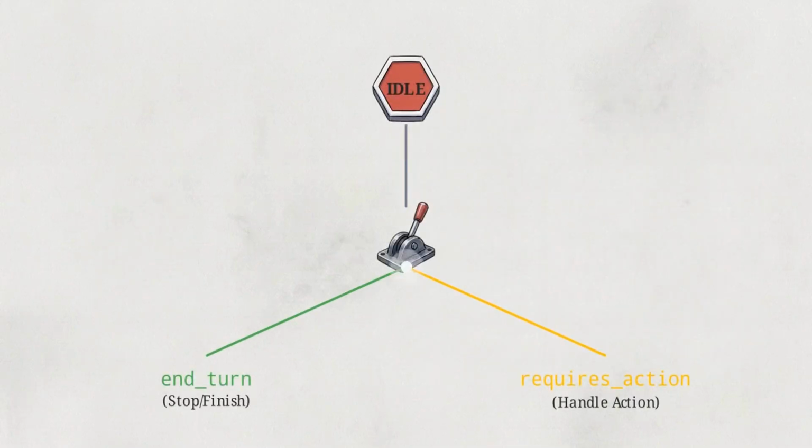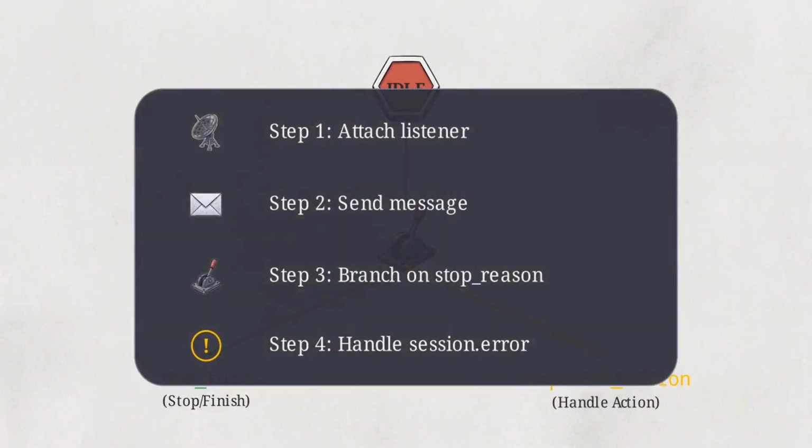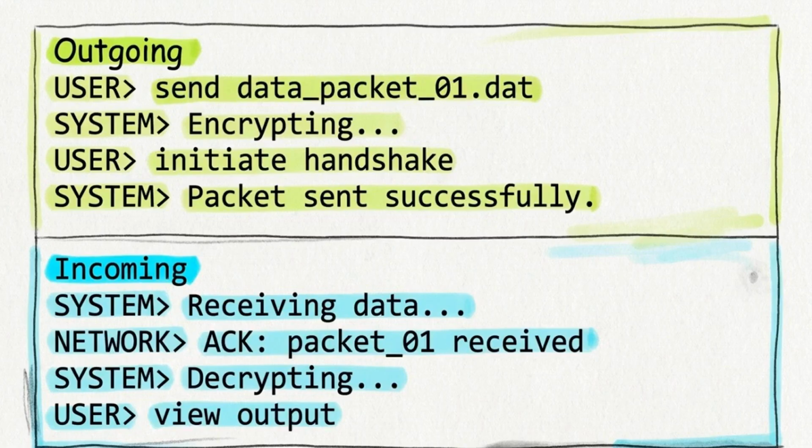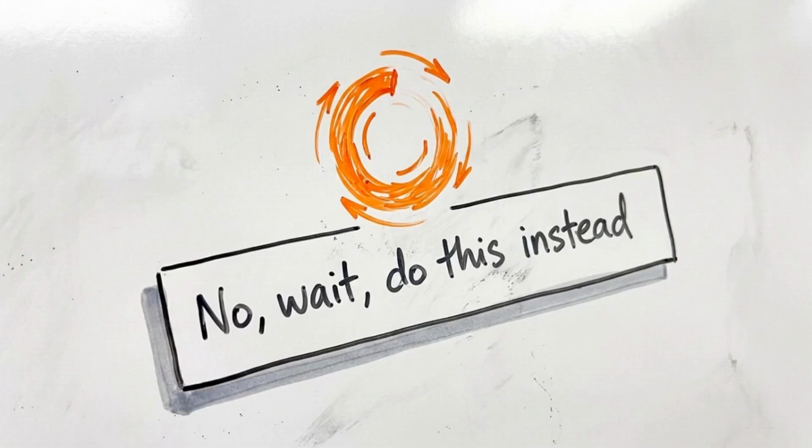The correct architectural pattern dictates that your client's event loop must internally branch. Upon receiving an idle status, it must check the stop reason and route the logic accordingly. An agent hanging is an agent trapped at requires action by a client application that failed to check the reason it paused.